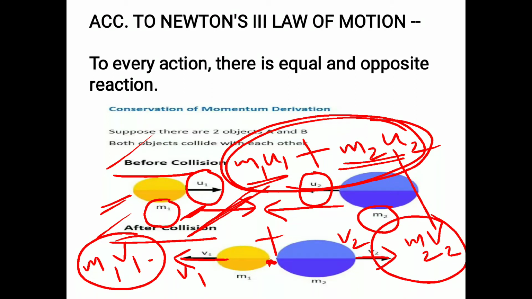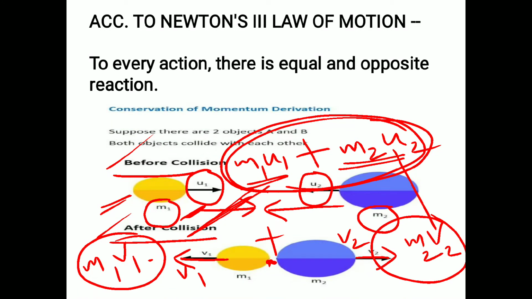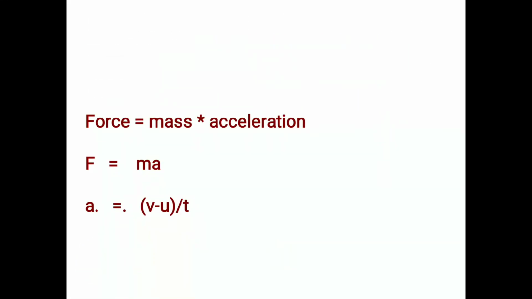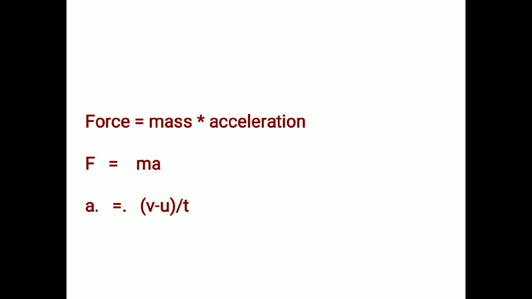So this is the law of conservation of momentum, and to derive this, we must recall Newton's third law of motion: to every action there is an equal and opposite reaction. So let's move to the next slide where I have shown how to derive the equation for the law of conservation of momentum. And before starting that, we need to recall some formulae.